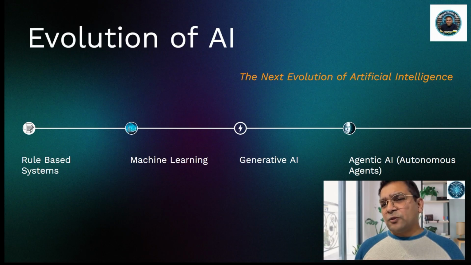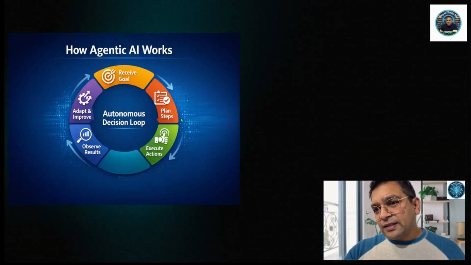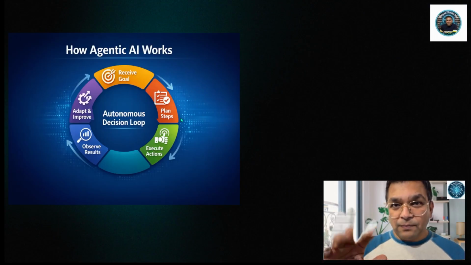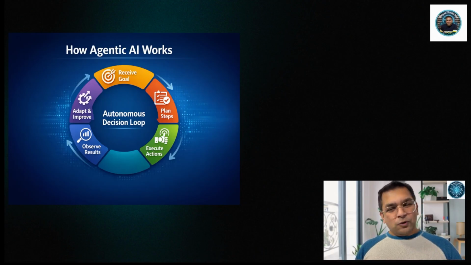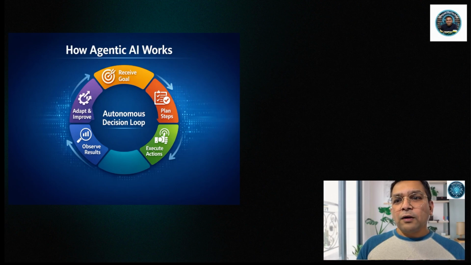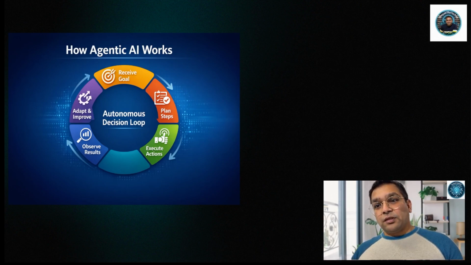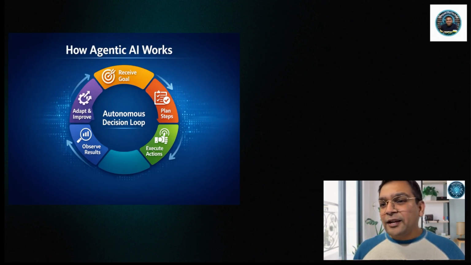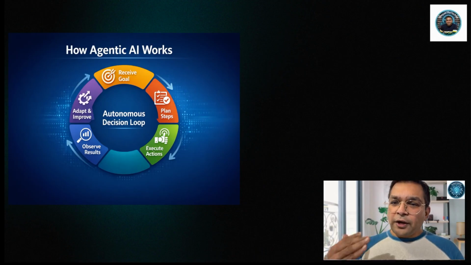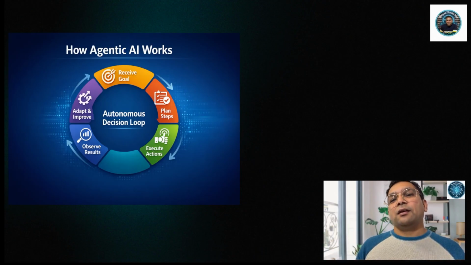Now let's understand how it works. I will define this in five different steps. Number one, receive goal. Everything starts with a goal, not instructions. Just the outcome you want. For example, resolve this claim or fix this system issue. Step number two, plan steps. The agent then creates a plan. It breaks the goal into smaller steps, and decides what needs to happen first and what can happen in parallel. This is the thinking phase.